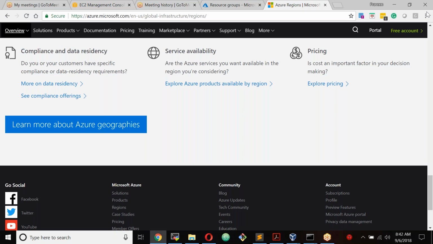Does that mean it's open source? No, a container is not necessarily open source. Docker is very popular. Docker has 2 versions, community edition and enterprise edition. Community edition is open source. You will not get any support, but you are free to use it. Enterprise edition, you have to pay for the support, and you will get some additional features. There are many types of containers available, like Mesos, and you also have Rocket containers. But out of these, Docker is very popular.